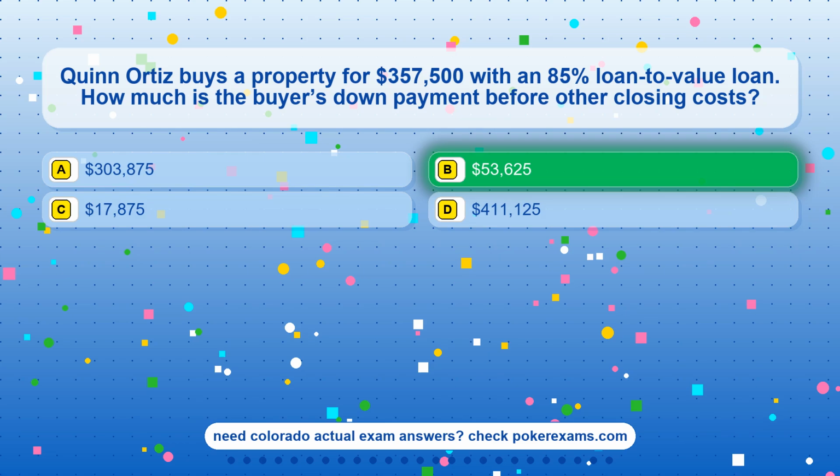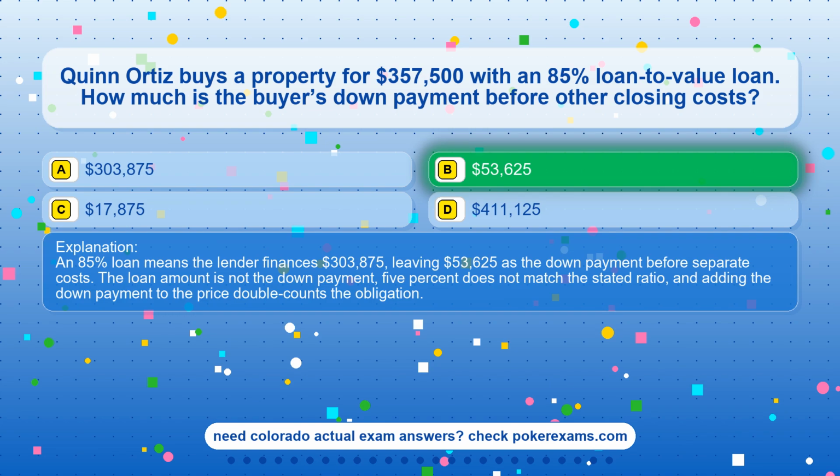The correct answer is option B, $53,625. An 85% loan means the lender finances $303,875, leaving $53,625 as the down payment before separate costs. The loan amount is not the down payment, 5% does not match the stated ratio, and adding the down payment to the price double-counts the obligation.